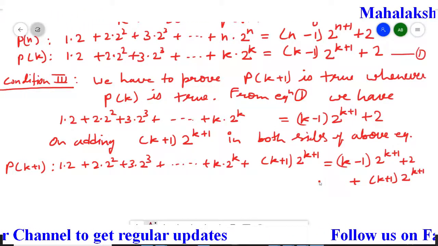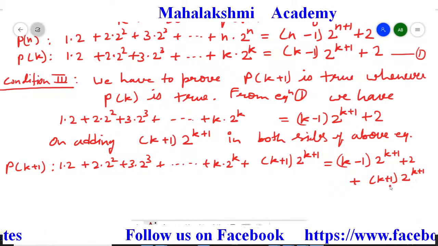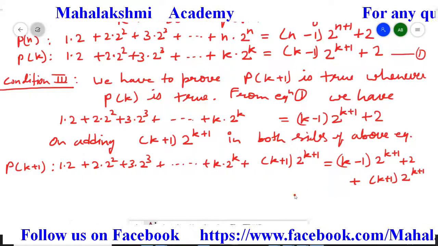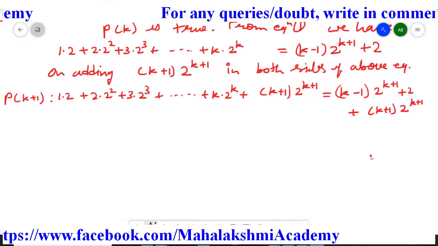So this term I added in the left side also, in the right side also. Now students, in the right side we have to change it.